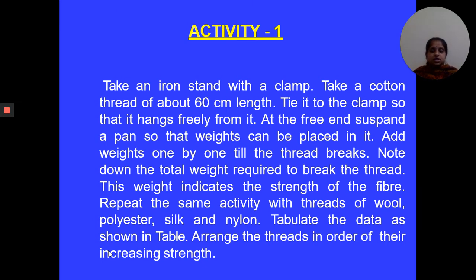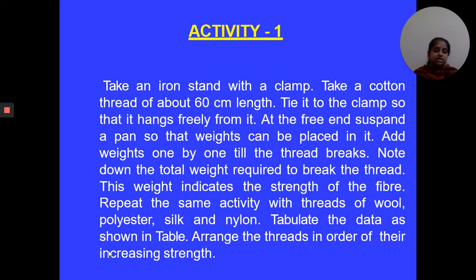In this activity, take an iron stand with a clamp and take a cotton thread of about 60 centimeters length. Tie it to the clamp so that it hangs freely from it. At the free end, suspend a pen so that weights can be placed in it. Add weights one by one till the thread breaks. Now, note down the total weight required to break the thread. This weight indicates the strength of your fiber.